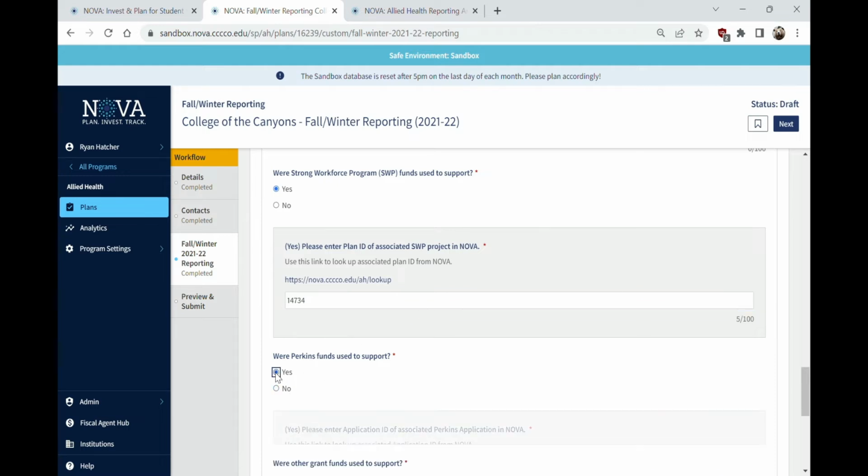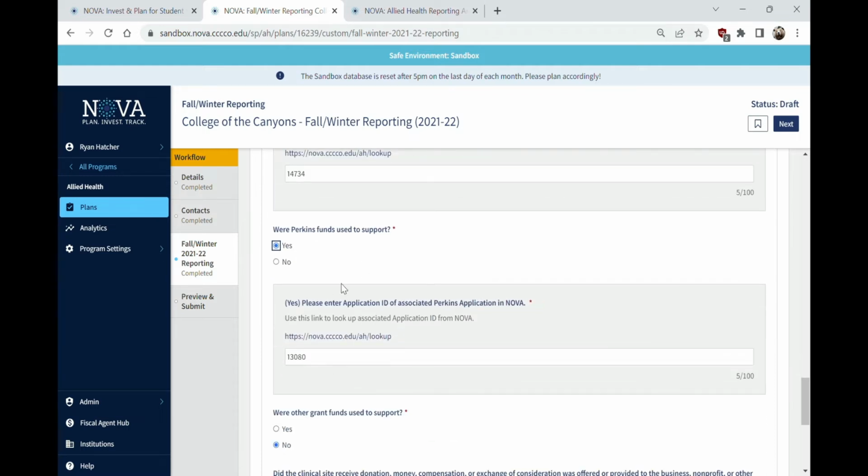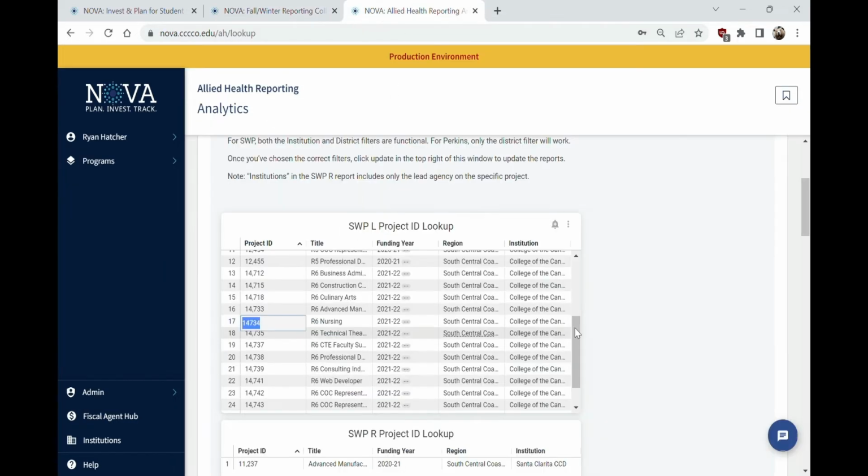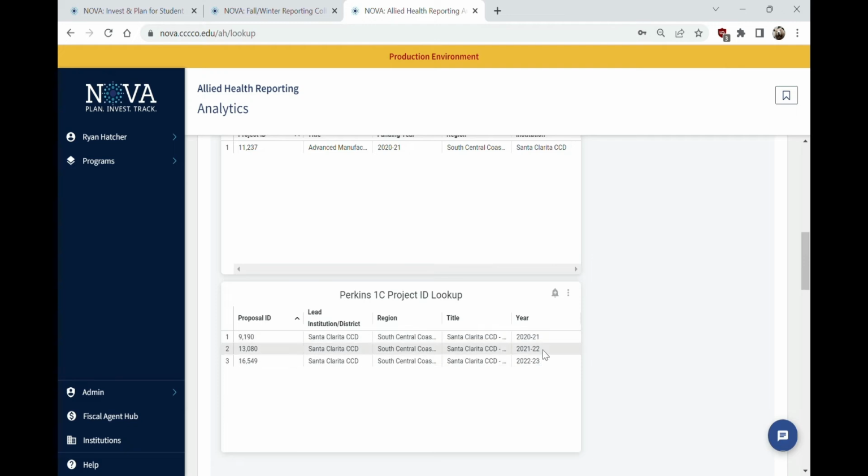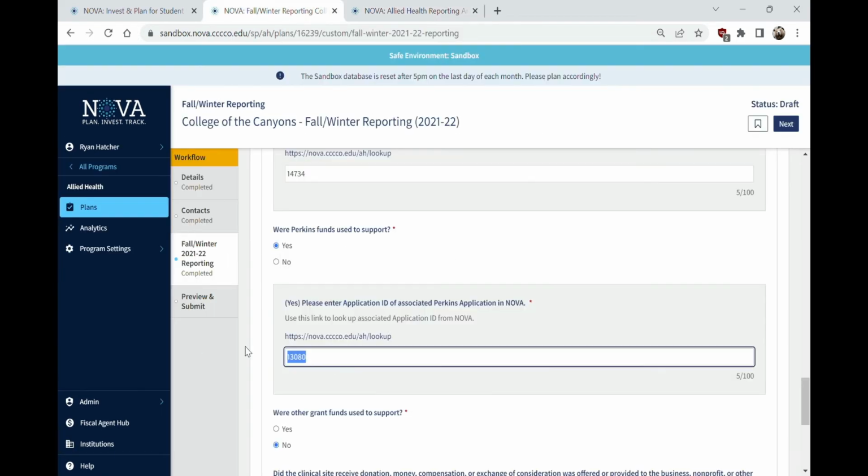Similar down here for Perkins. If you did pick Perkins, I already have this filled in a little bit too. If you did choose yes on Perkins because Perkins funds were used to support this program, then scroll down here. Because it's 21-22, and because we're going to assume that the Perkins funds used were from the 21-22 application project in Nova, we're going to put in that 13080 number.